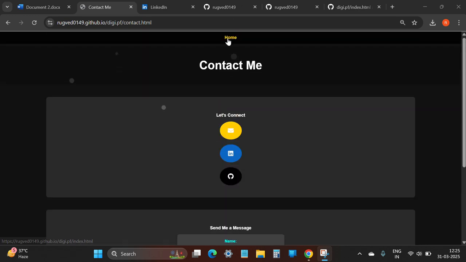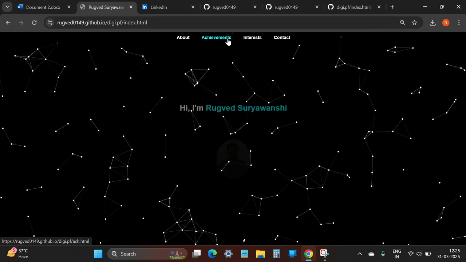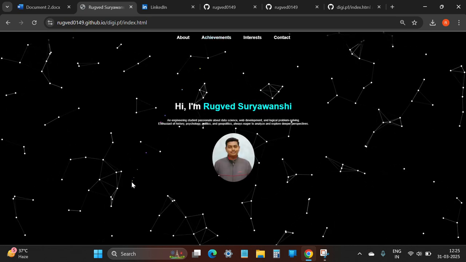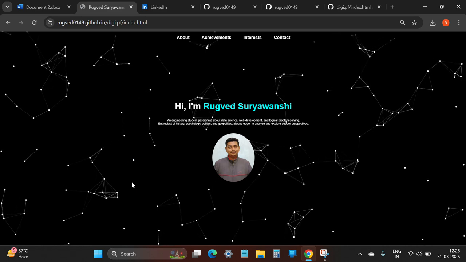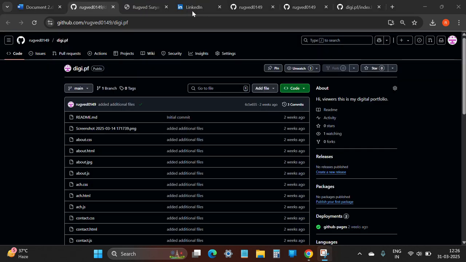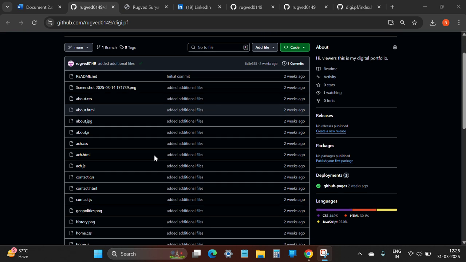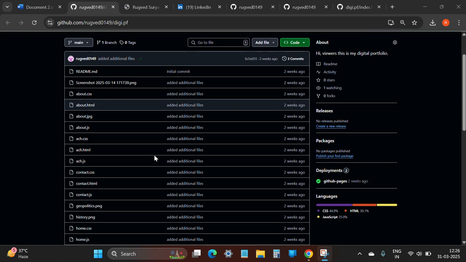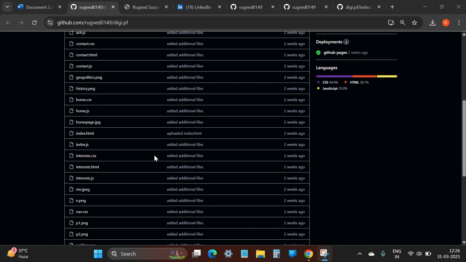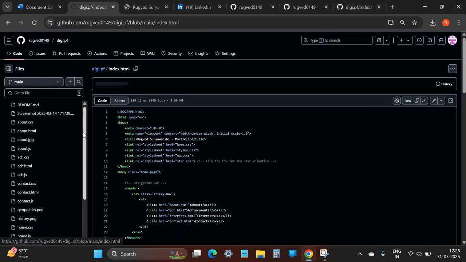Now we will move to the GitHub repository that I used to create this website and the files that have been attached to it. So here are the files that have been attached to the website. You can see screenshots and certificates that I have attached to my files. For example, let's view the index.html, which is my home page.